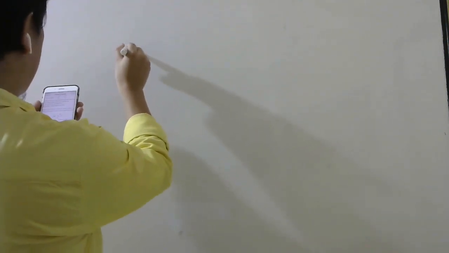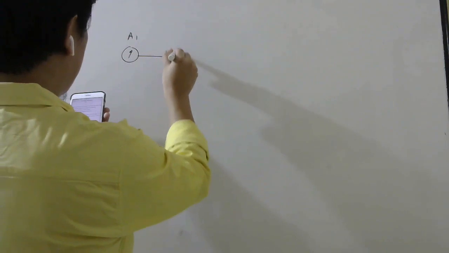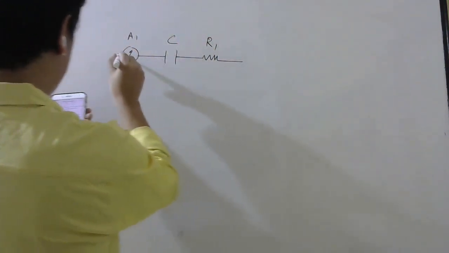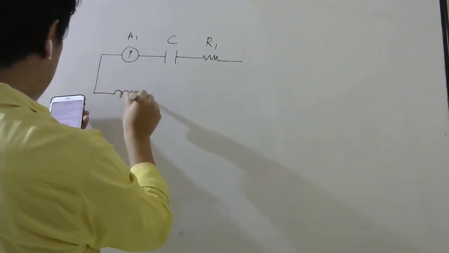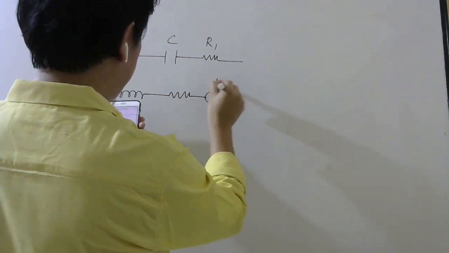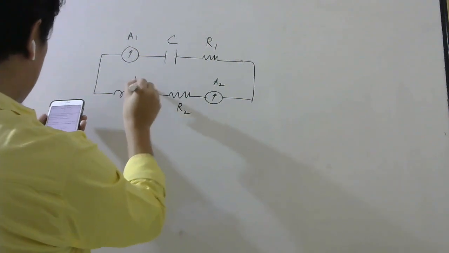Okay, let us see question number 56 now. In a circuit, inductance L and capacitance C are connected as shown in the figure. Okay, so let us draw a figure. There is an ammeter here, capacitor here, resistance R1, and here there is inductor, resistance, and another ammeter A2. R2, this is R1, this is L.